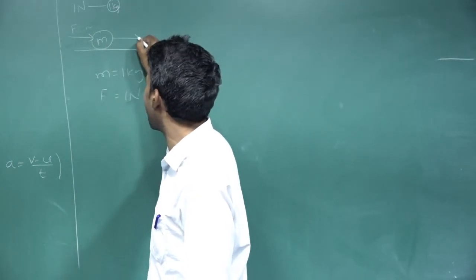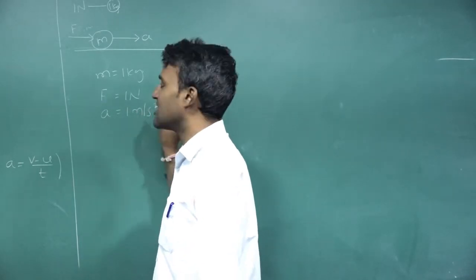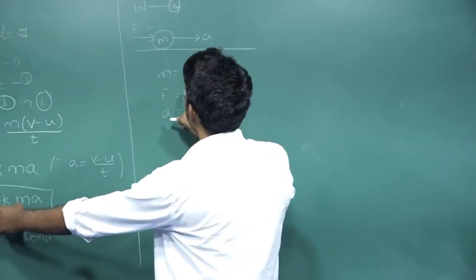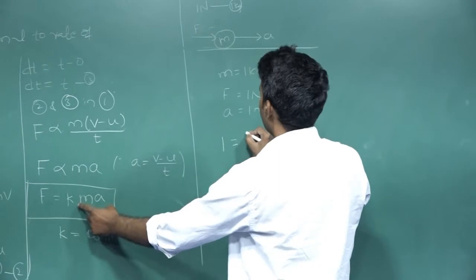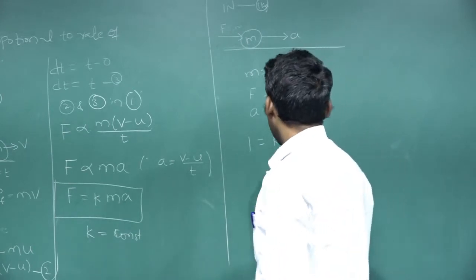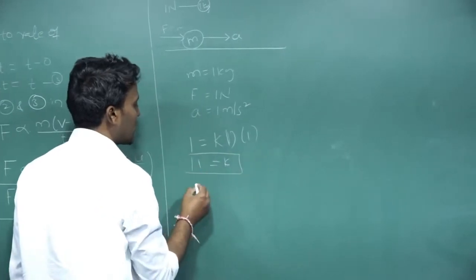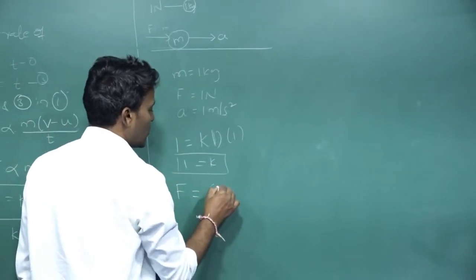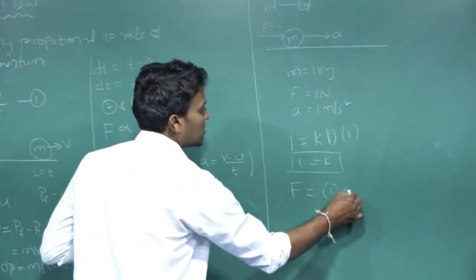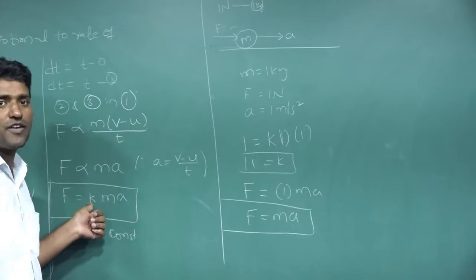At that moment it is accelerating through 1 meter per second square. See from this equation, F is equal to 1 Newton, the mass of the block is 1 kg and the acceleration of the block is 1. So you can write 1 into 1 into k, that is equal to 1. K equal to 1. In the equation F equal to k m a, I am substituting k equal to 1. So F equal to ma. Newton's second law, F equal to ma.